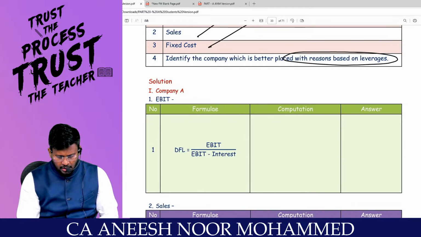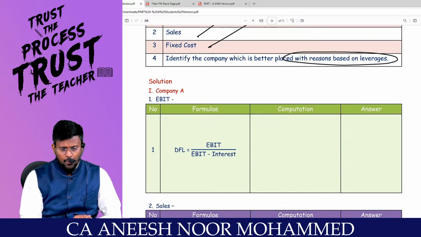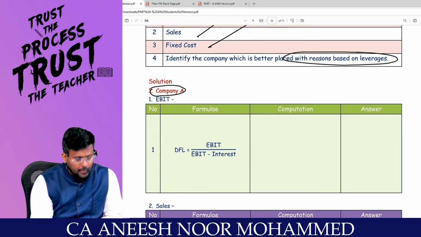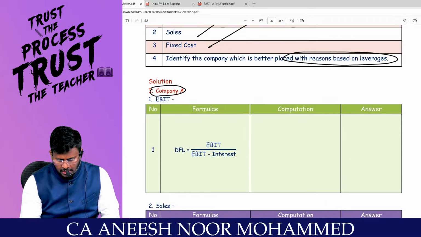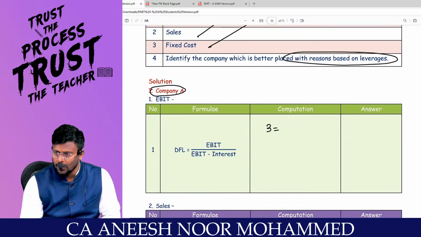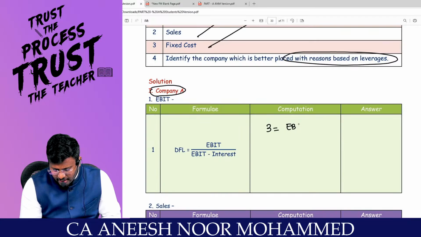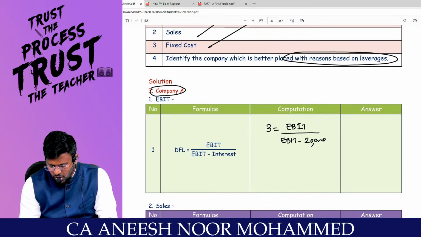You tell me the degree of financial leverage given in the question. For company A, how much is the financial leverage? So 3 is equal to EBIT divided by EBIT minus interest of company A, 20,000. Can we cross multiply?